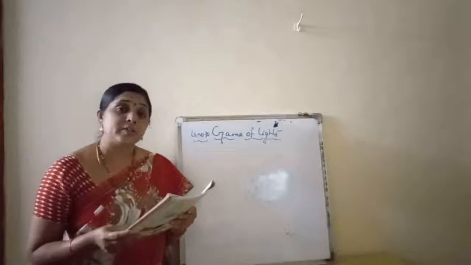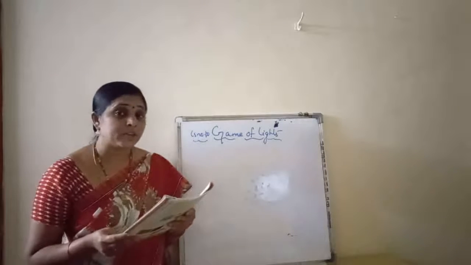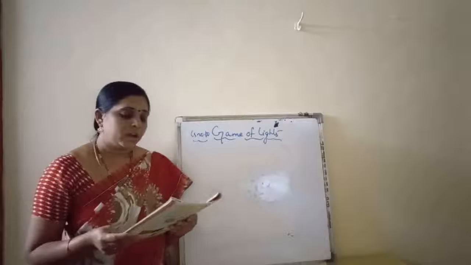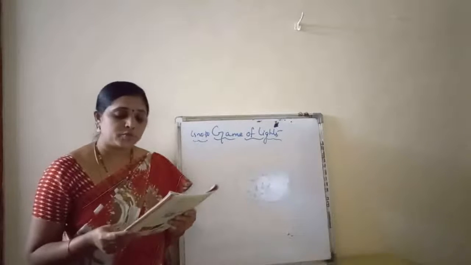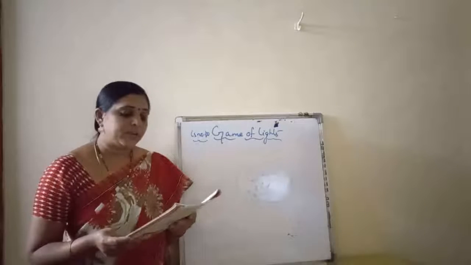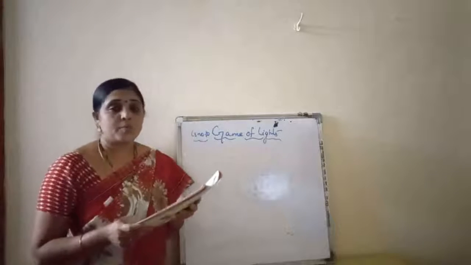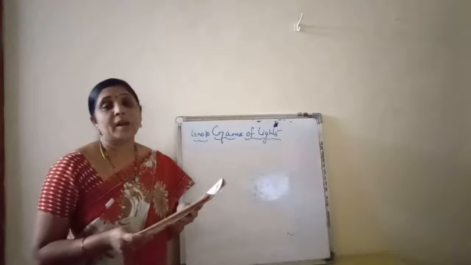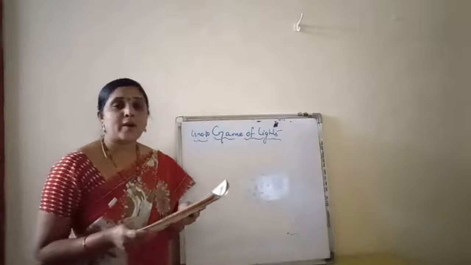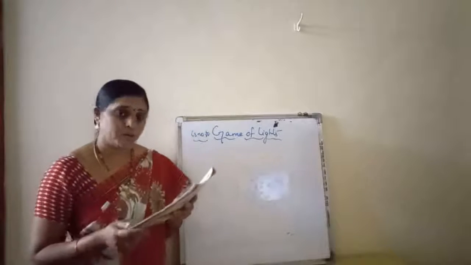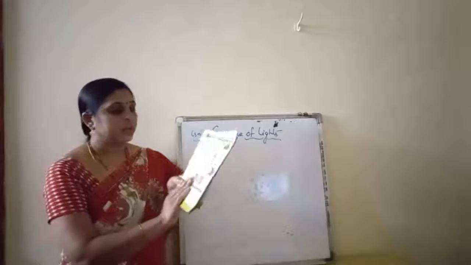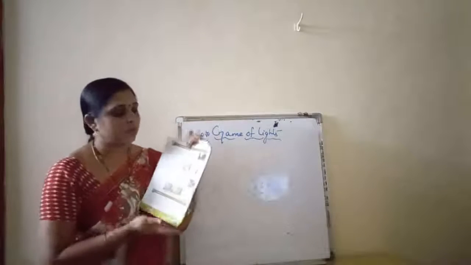Why are they of different sizes, children? If the object is close to the light source, the shadow formed is of a bigger size. If the object moves away from the light source, then the shadow becomes smaller. Next, here, different types of shadows.